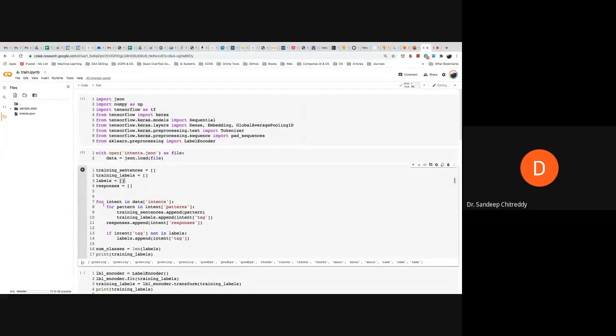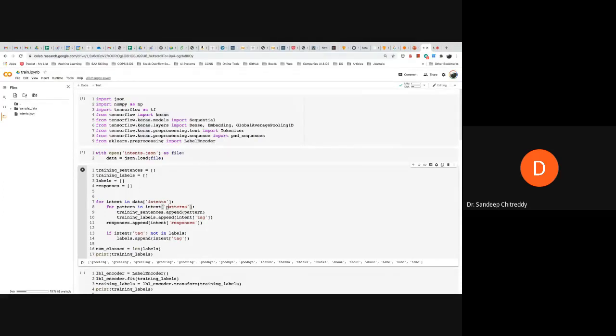As you can see here, for intent in data of intents, you are picking every pattern. You might have observed these in the intents file, right? There was a tag, there were patterns, there were responses. These are the 3 things which you had. And it is from this patterns category that it will be picking up each and every sequence of words, like hi or hey, how are you? They're all separated by commas. So when you are running this for loop, each time it is picking up a sequence of words and saving it as a new input.